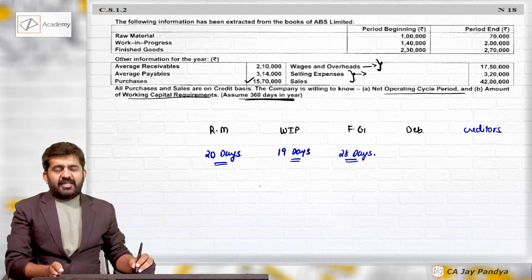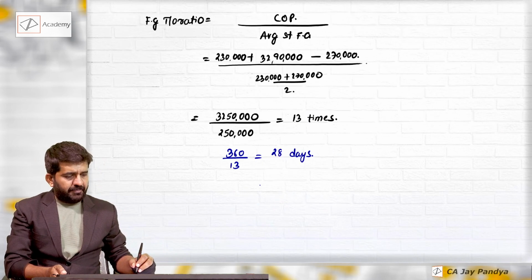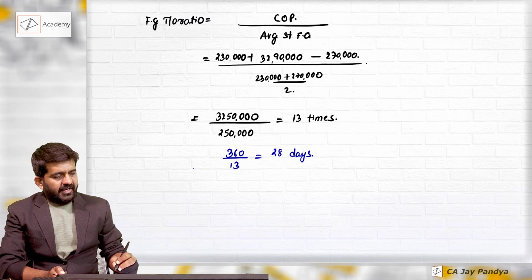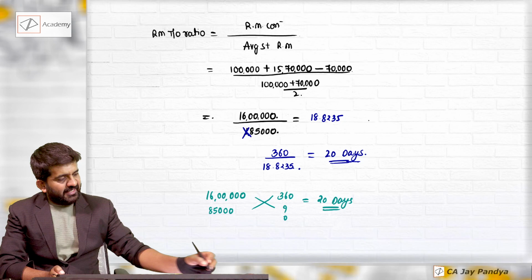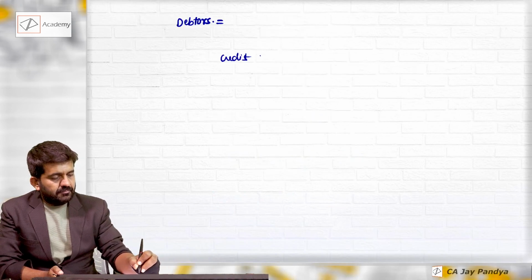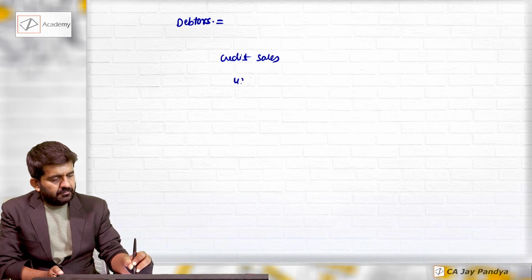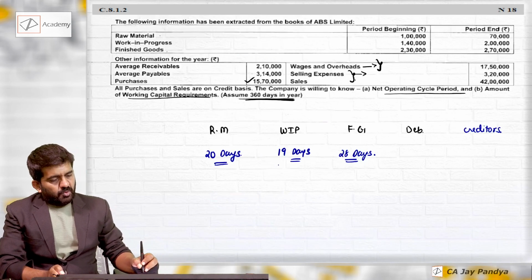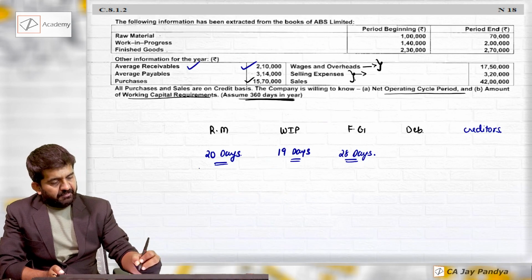After finished goods, let us go to debtors, and debtors will be very simple. I can directly find out what are my credit sales. So 42 lakhs. For how much period? 360 days. What are my debtors? Average receivable 2,10,000.